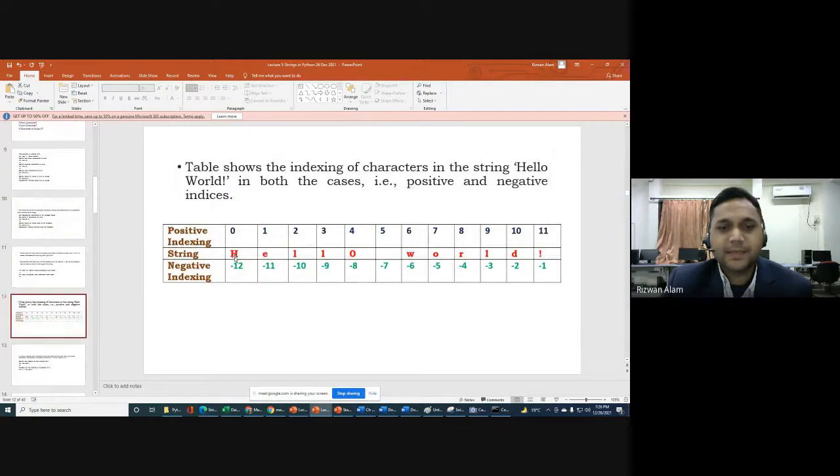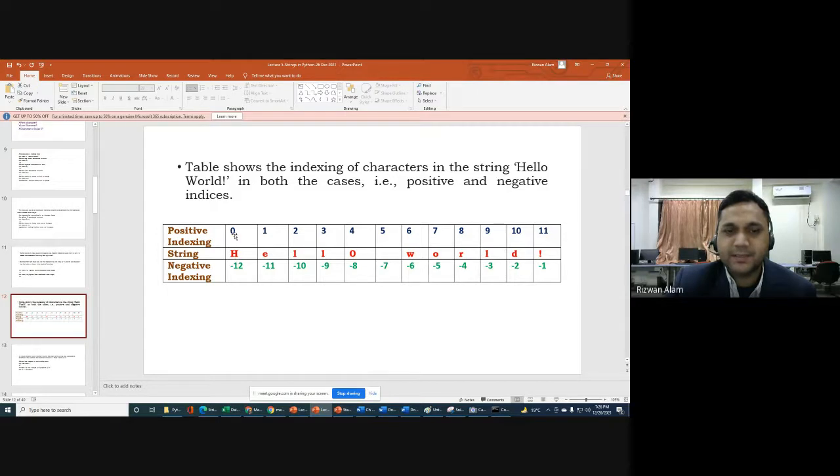So if your string is hello world like this, let me point out that after hello, if there is a blank space, one space, then that will also be treated as a character. And then after that we have world and then an exclamatory mark. So what will be the index of these characters if you are following positive indexing, like 0?